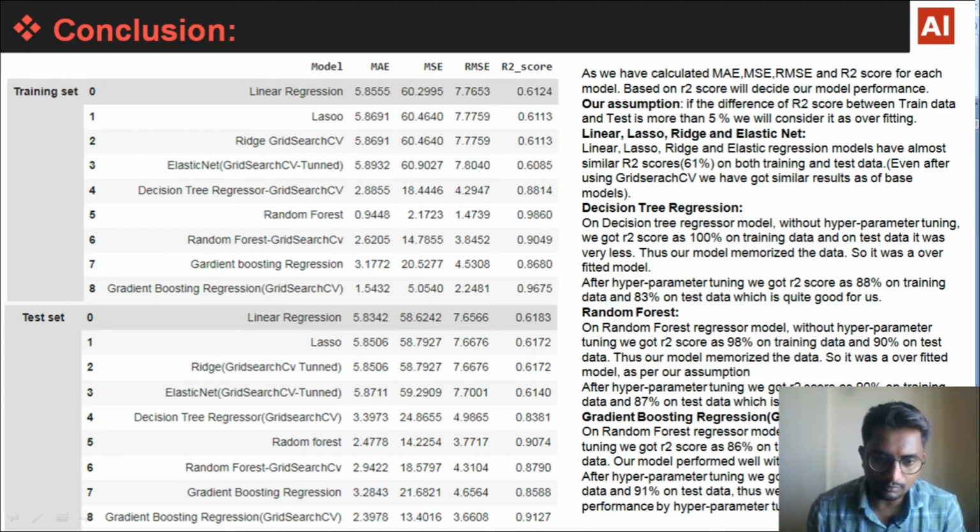So the next model was gradient boosting regression. On gradient boosting regressor model without hyperparameter tuning, with default parameters, we got R2 score as 86% on training data and 85% on test data.